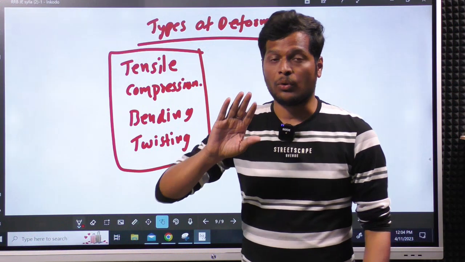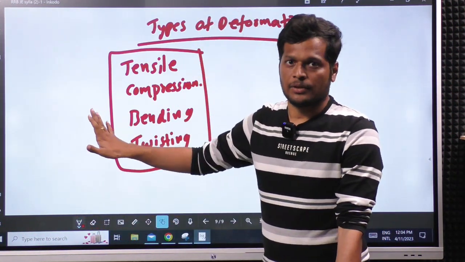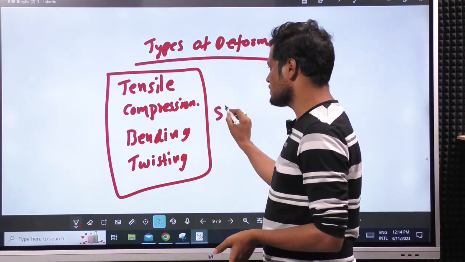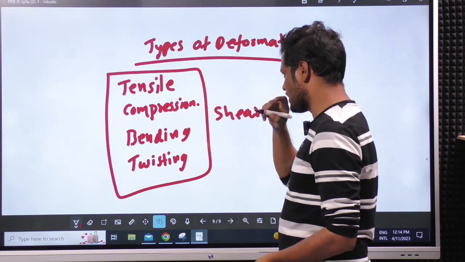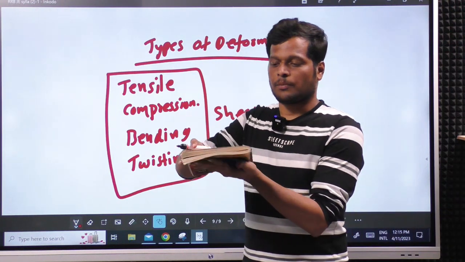Whether you are applying the load or not is different. What is the deformation you are getting, that is important. Whatever the deformation we get in this twisting type, this is called shear deformation. Let me write this also separately, shear deformation, because this can be applied individually also, like pure shear.